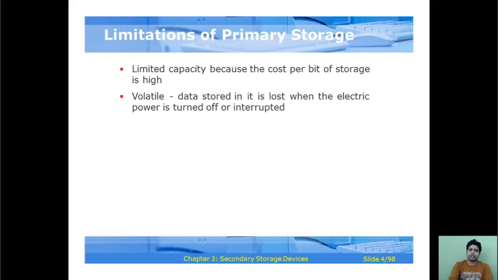If we talk about the limitations of primary storage, the first limitation was limited capacity, because the cost per bit of storage is high. The second limitation of primary storage was that it is volatile, meaning data stored in it is lost when electric power is turned off or interrupted. For example, if you are working on an important task and the light goes, then the data is lost. So these are the basic limitations of primary storage.